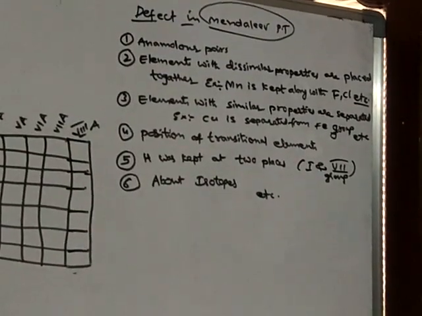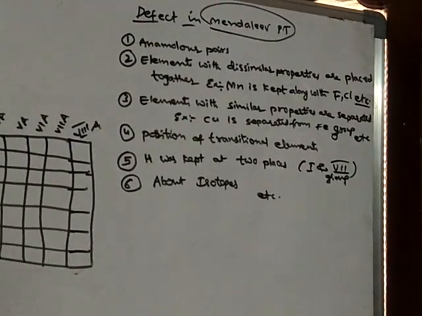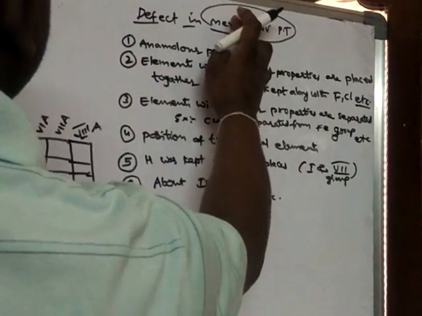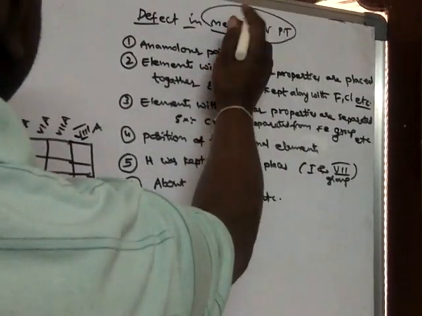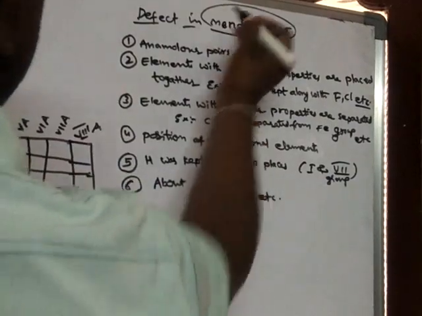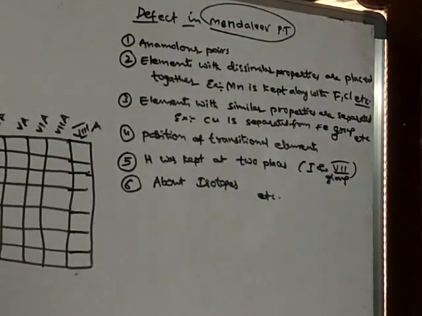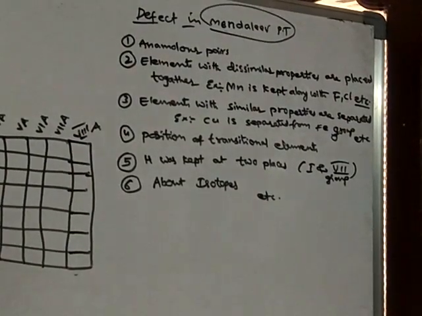Due to these defects, the Mendeleev periodic table has been rejected. Actually, the Mendeleev periodic table is the first table, and it has so many merits also.